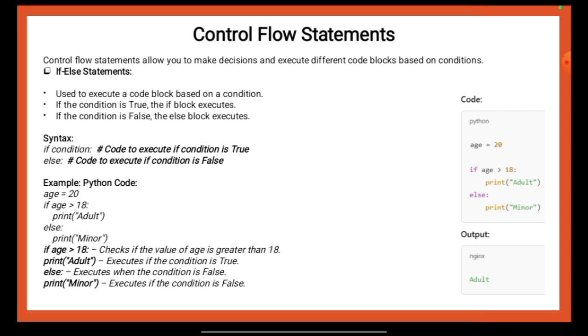In the provided Python code, the variable age is assigned the value 20. The if statement checks if age is greater than 18. Since the condition is true, the statement print "Adult" will execute, displaying Adult. If the value of age had been less than or equal to 18, the else block would have executed, displaying Minor. This demonstrates how if-else statements help control the logical flow of a program based on conditions. So this can be said as per the details mentioned over here. Now let us move to the next particular slide.